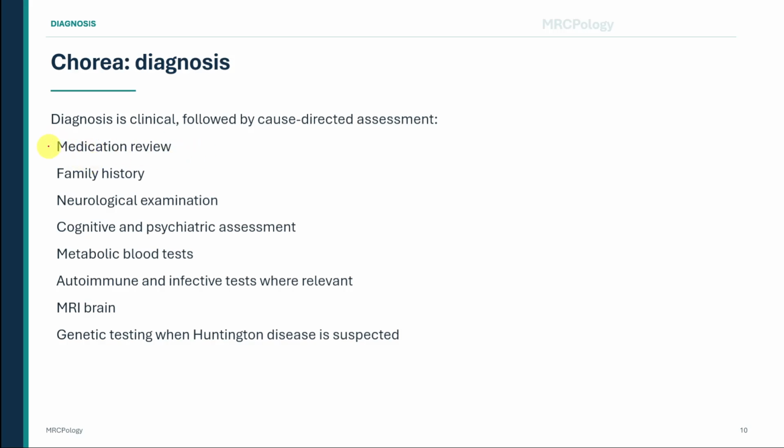Take a careful family history. Ask about involuntary movements, psychiatric illness, dementia, unexplained behavioral change, suicide, institutional care, or relatives who died without a clear neurological diagnosis.